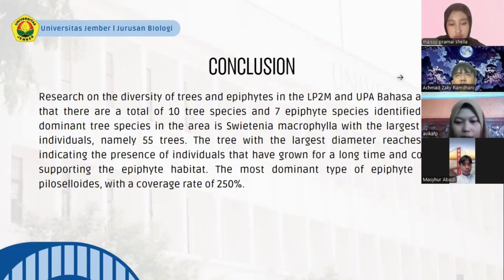The largest tree diameter reached 127 centimeters, indicating the presence of individuals that have grown for a long time and contribute to supporting epiphyte habitat. The most dominant type of epiphyte is Spirosia piloceloides with a coverage rate of 250%.